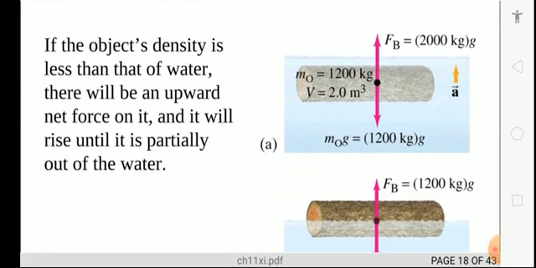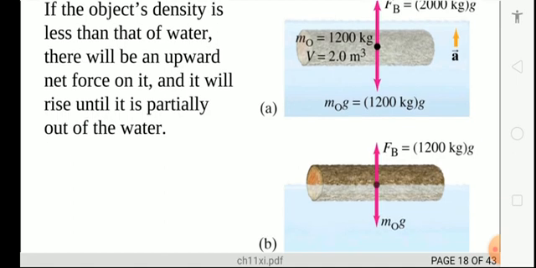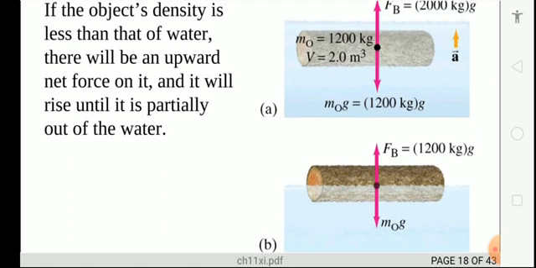If the object's density is less than the water's, there will be a net upward force, and it will be raised until it is partially out of the water. That is the reason wood can float. Any object which has lesser density floats.